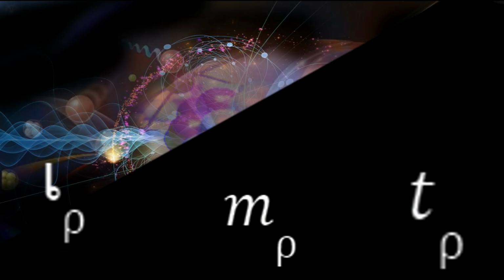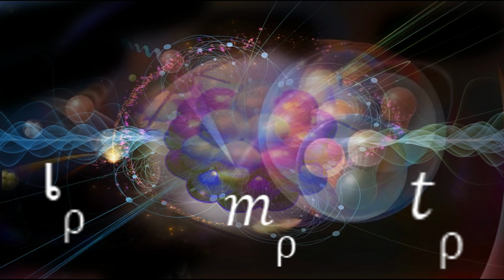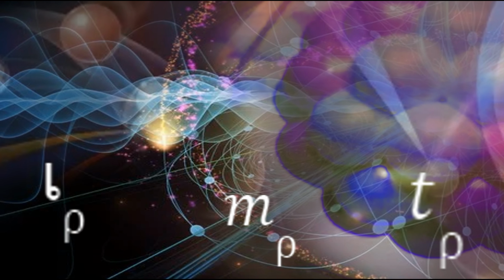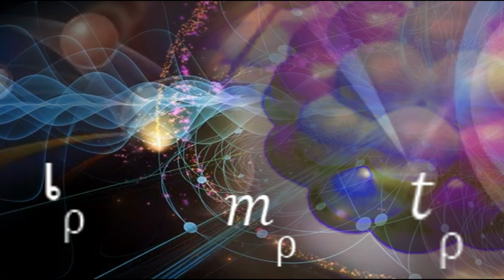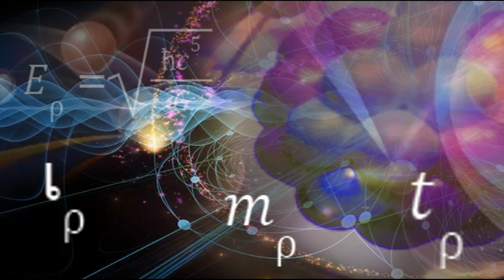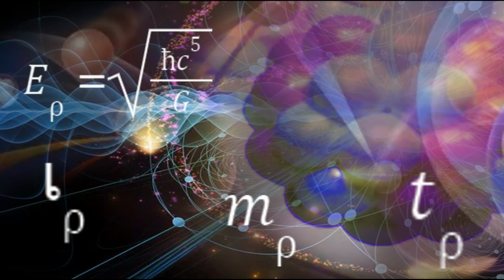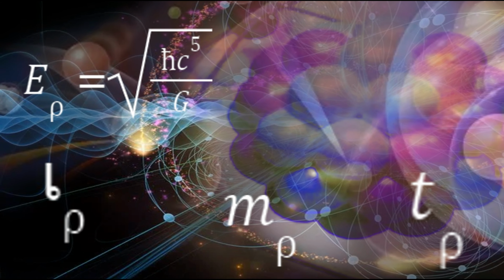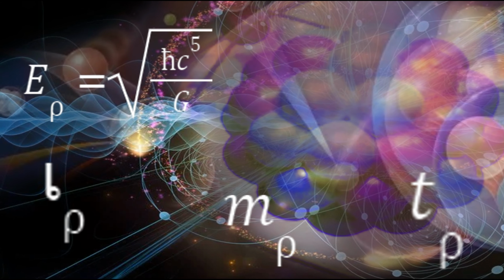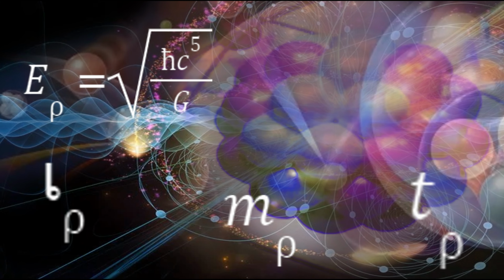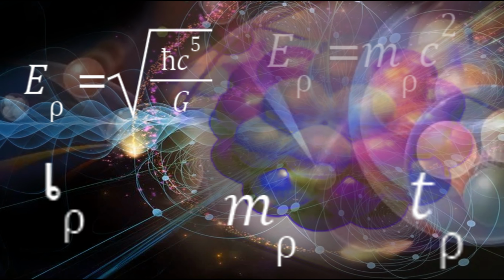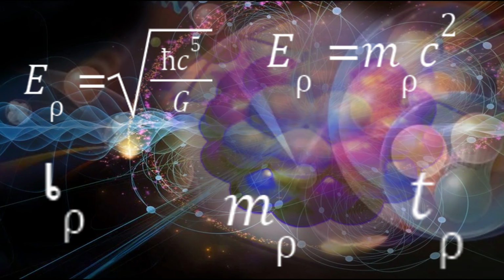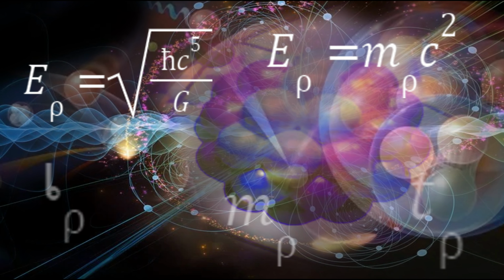I wish to start thinking from here. According to these units, we have already calculated the Planck energy, volume, area, and so on. So Planck energy can be defined as E_P equals the square root of h c to the power 5 divided by G. Here I want to describe the micro-universe and the visible universe alike. So by the equivalence principle, we can write E_P equals m_P c squared.